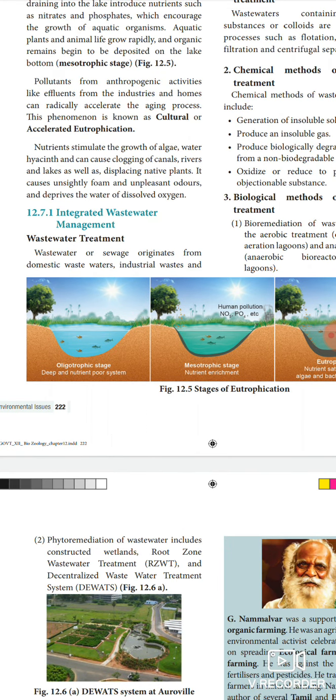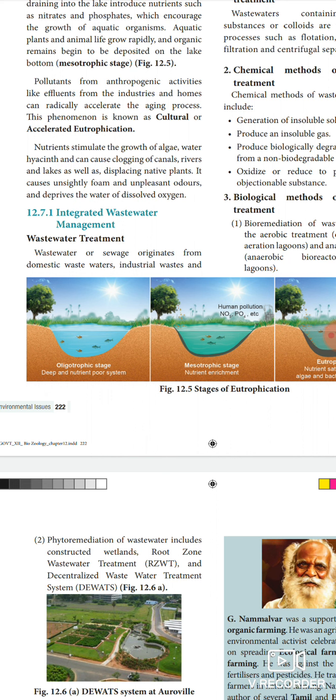So next we see about the non-degradable pollutant. What are the examples for non-degradable pollutant? Some toxic elements like lead, mercury, cadmium, chromium, and nickel. These are the common examples for the non-degradable pollutant. Once they enter the environment, it is difficult to eliminate these chemicals from the environment, so it is called the non-degradable pollutant.